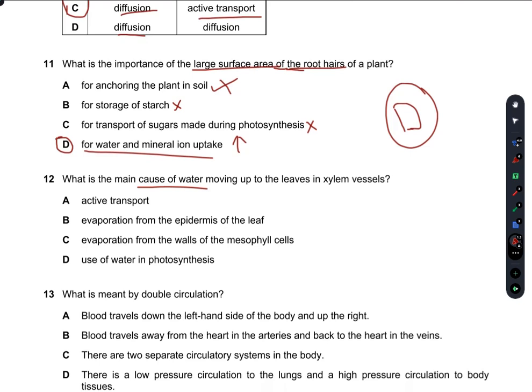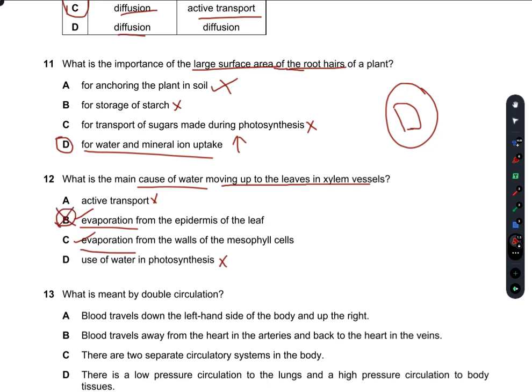What is the main cause of water moving up to the leaves in the xylem vessels? Active transport, no. Evaporation from the epidermis of leaf, yes, evaporation is responsible. So B and C can be correct. Use of water in photosynthesis, no, this is not responsible as well. Now some of you might put B as the right answer, but it is not.